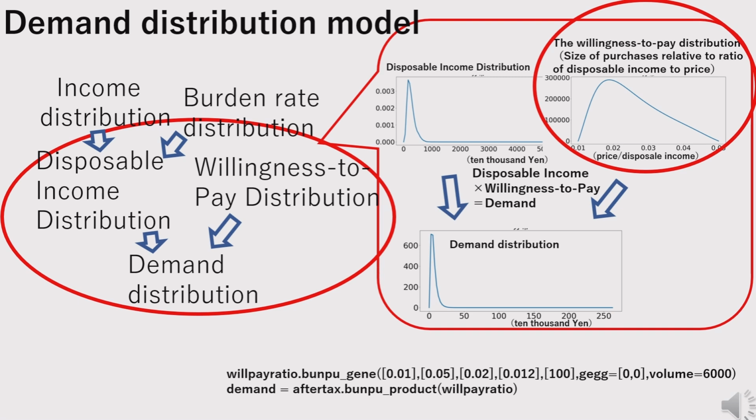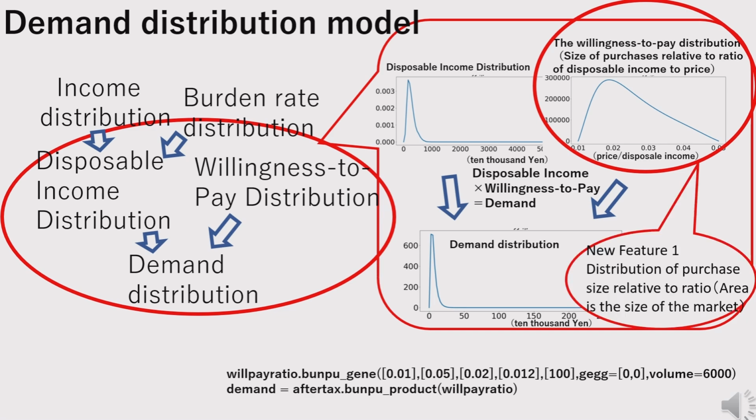For example, if the price is low relative to income, more people will buy. If the price is high, fewer people will buy. This distribution is based on an assumed product priced around 100,000 yen, with an estimated market size of 60 million yen. While most other distributions used in this model are probability distributions with area equal to 1, this willingness to pay distribution is defined such that its area equals the market size. This is implemented using new feature 1, which allows defining such scaled distributions.